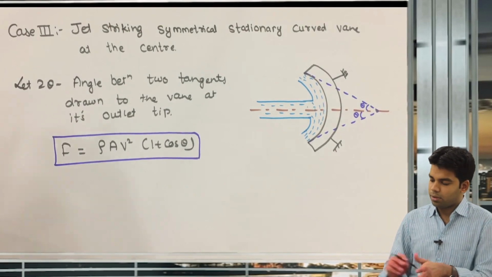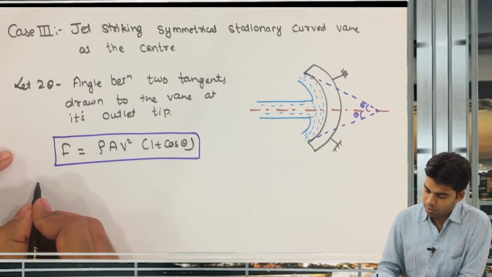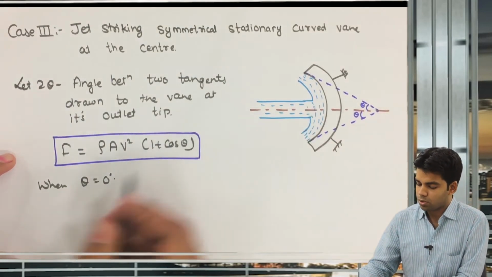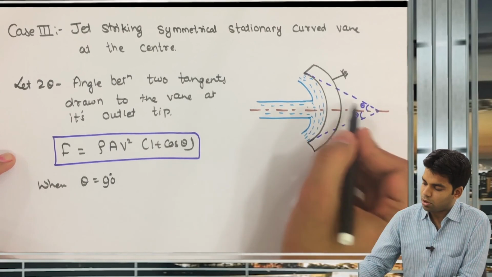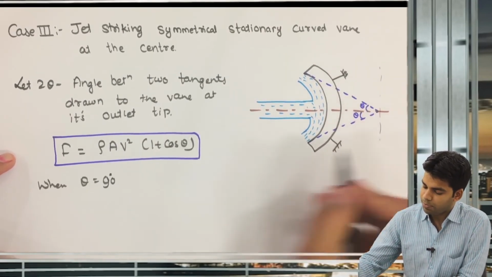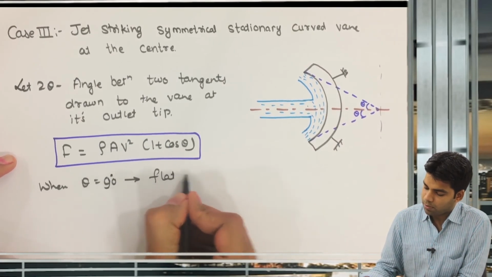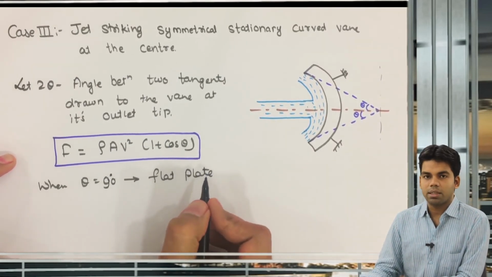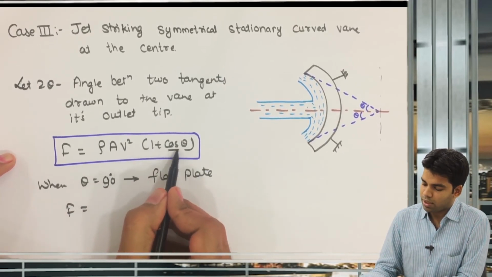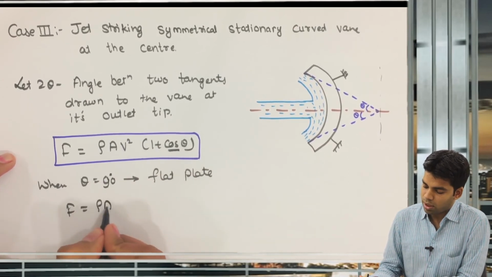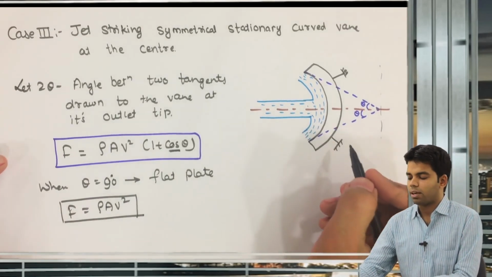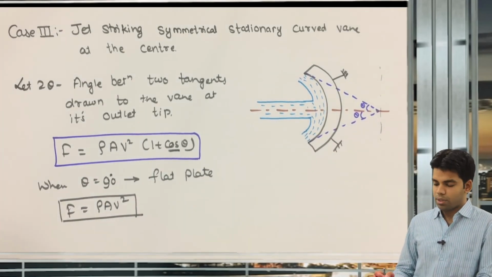And here you can see from this formula itself, when theta is equal to 90 degrees, that means the vane will be a flat plate. So this is the case for the flat plate, and therefore this force F, with cos of 90 equal to 0, will be equal to rho a v square, and this we have already proved. For a jet striking a flat vertical plate, the total force acting is rho a v square.